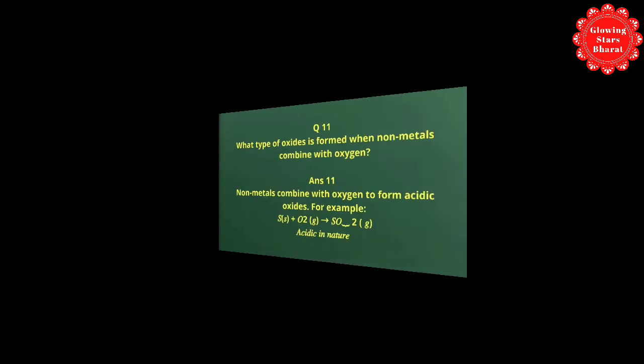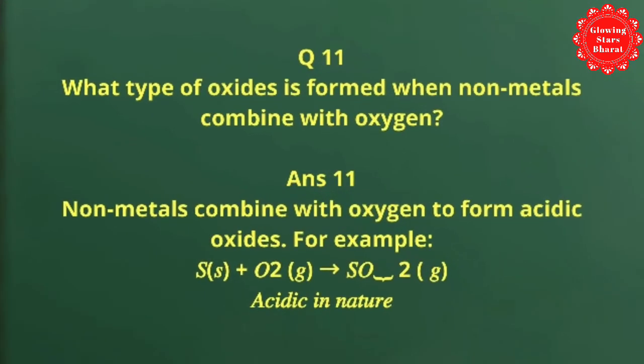Next question number 11: what type of oxide is formed when non-metals combine with oxygen? See the solution of this question. Non-metals combine with oxygen to form acidic oxides. For example, sulfur reacts with oxygen to give sulfur dioxide, SO2, which is acidic in nature.